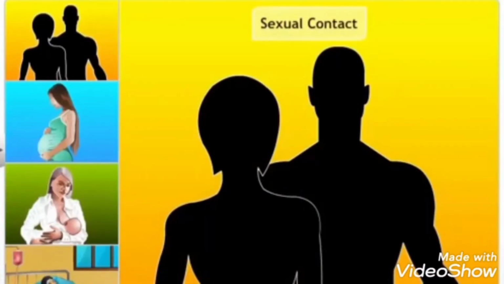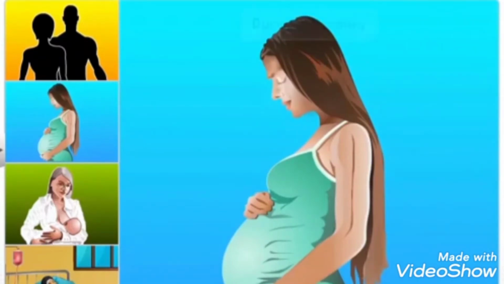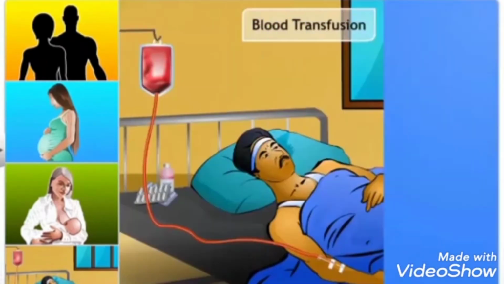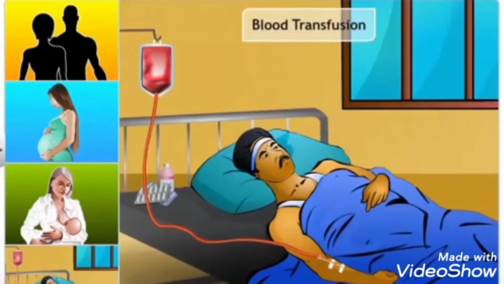Other than sexual contact, the AIDS virus is also transmitted from an infected mother to her child during pregnancy or through breastfeeding. It can also spread by the transfer of blood of an infected person to a healthy person.